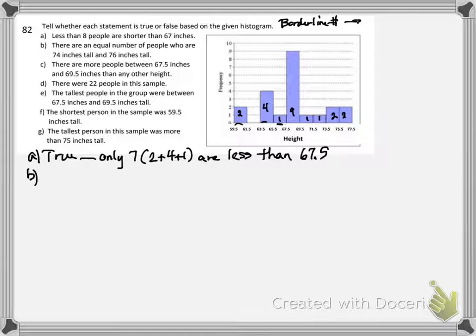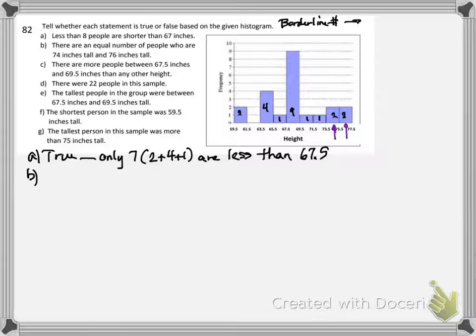Choice B says, there are an equal number of people who are 74 inches tall and 76 inches tall. Now, let's see where 74-inch tall people are. 74-inch tall people are somewhere in this box. And 76-inch tall people are somewhere in this box. Are there exactly 2 people of each type?